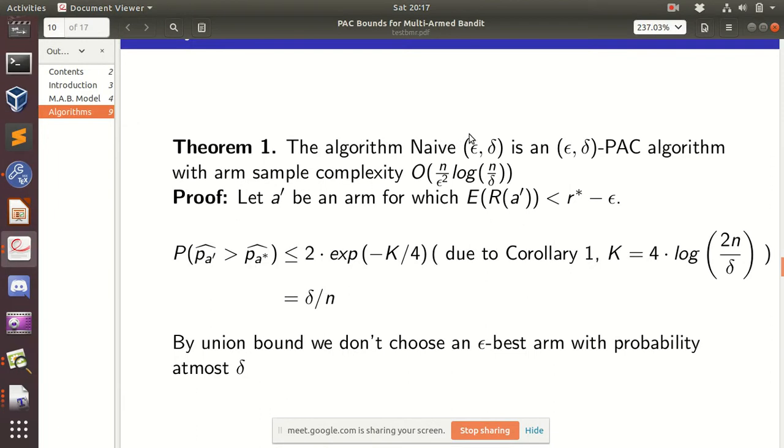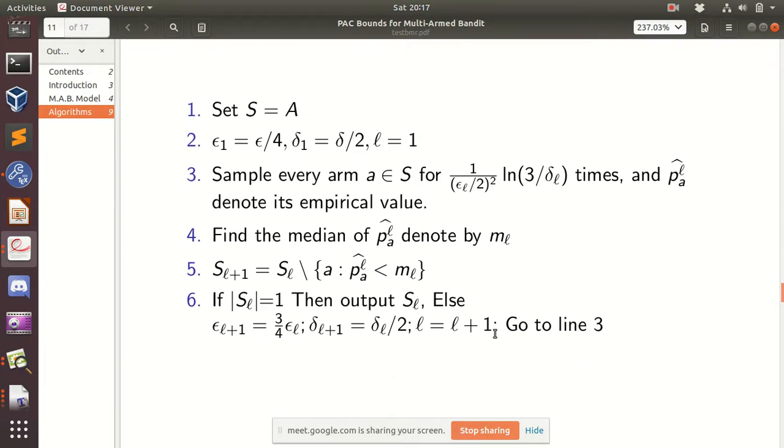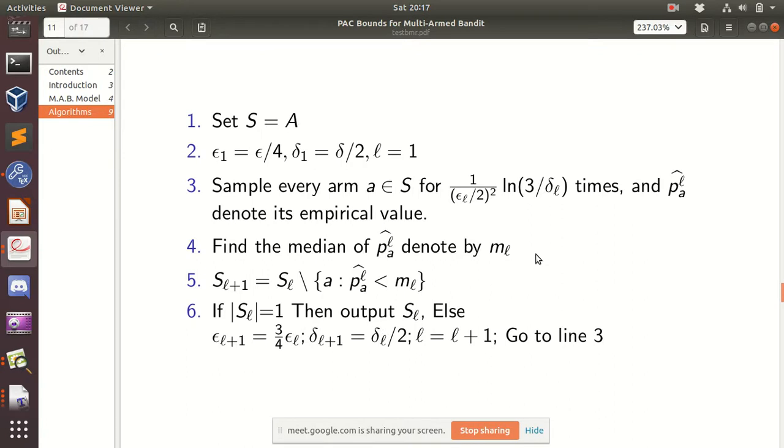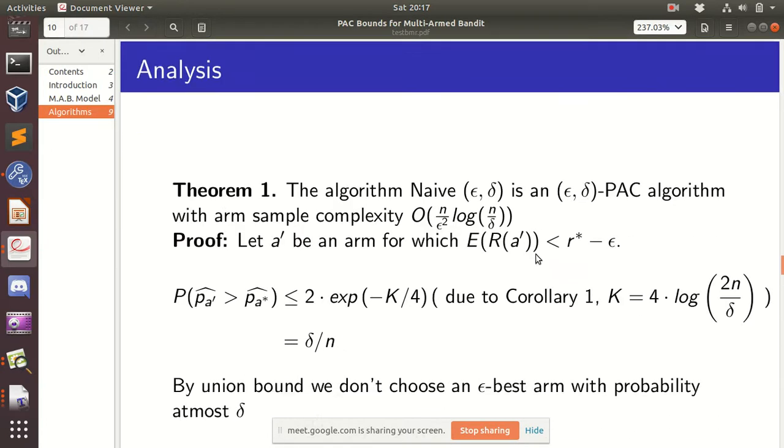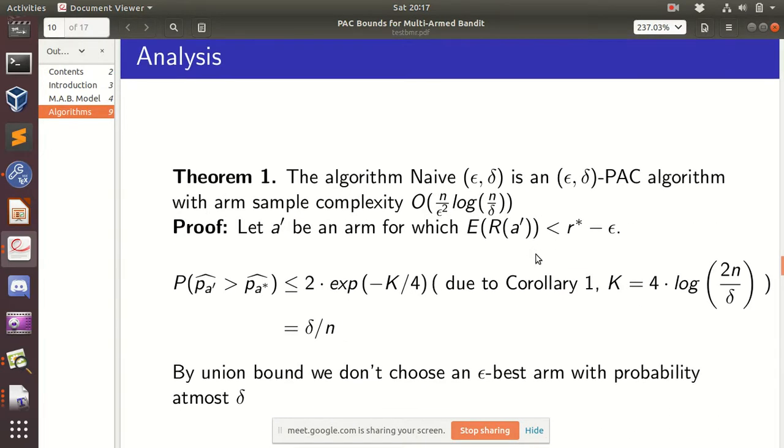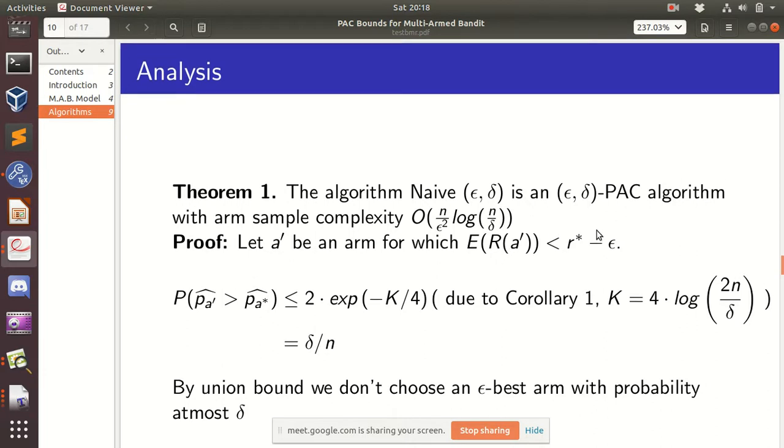That something is, suppose I am not allowed to do this level by level stuff. I am being told that you have to do it in one level itself. In one level itself, you have to find the epsilon best arm. Then in that case, this is the best algorithm possible. So n log n is the best algorithm possible. So these are the two key results. You couldn't have done anything more than this, so that's why you have to do something other than this.